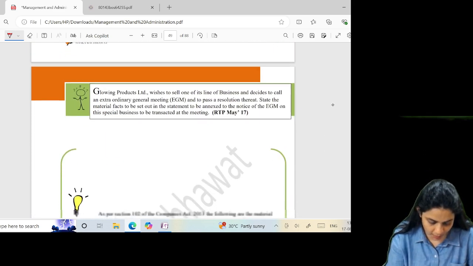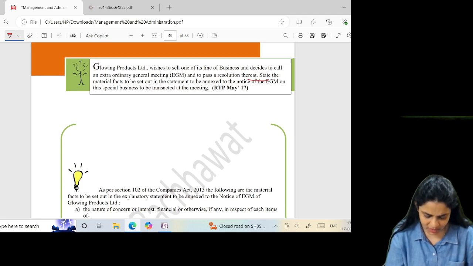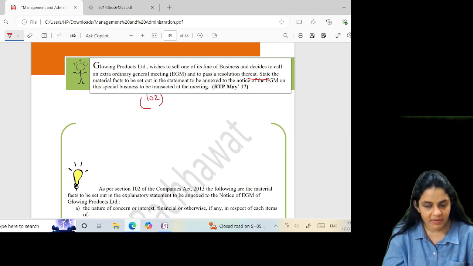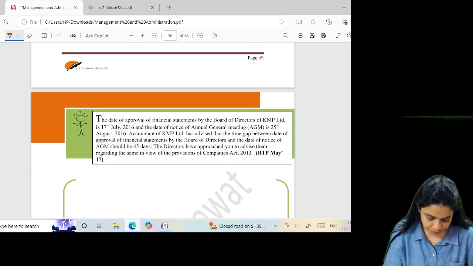Glowing Products Limited wishes to sell one of its lines of business and decides to call an EGM and to pass a resolution. Okay, so here you just have to quote section 102. I'm not going into that. I told you, query questions, I'm not going into.